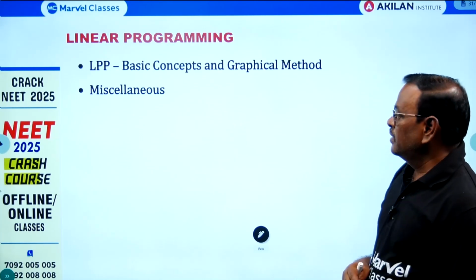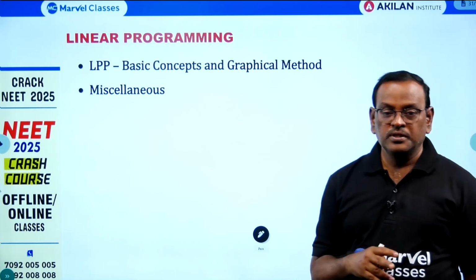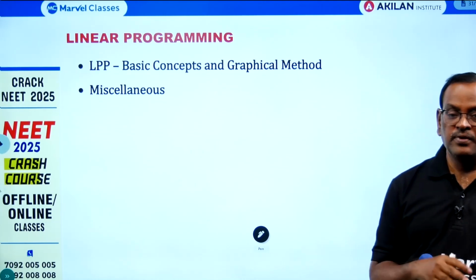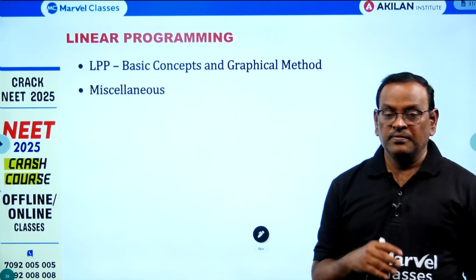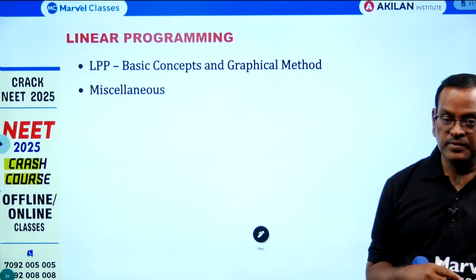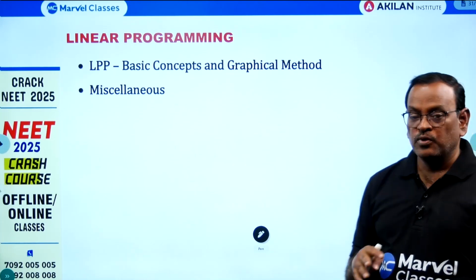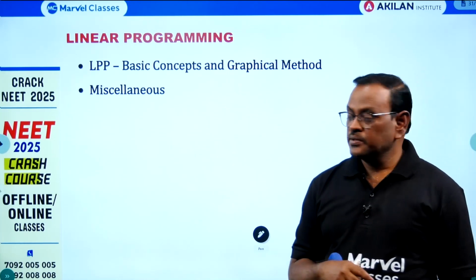Next, linear programming, you can expect 2 questions: if the word problem is given, form the constraints, or if constraints are given, draw the graph. These 2 are very important, and focus more on fundamental concepts for 1-mark questions.